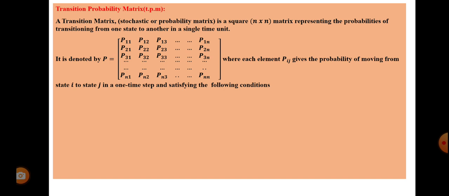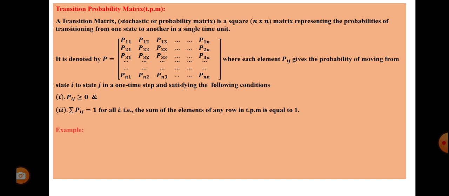one time step, and satisfying the following conditions: all Pij greater than or equal to 0, because all are probabilities, and the summation of Pij equal to 1, that is P11 plus P12 plus etc. plus P1n equal to 1 for each row's elements, right? The sum of the elements of any row in the TPM equals 1, that is the first row. Second row, summation P21 plus P22 plus etc. plus P2n equal to 1, like that.